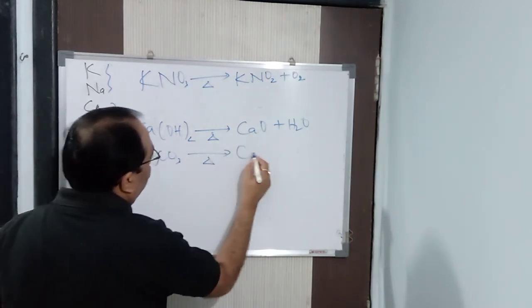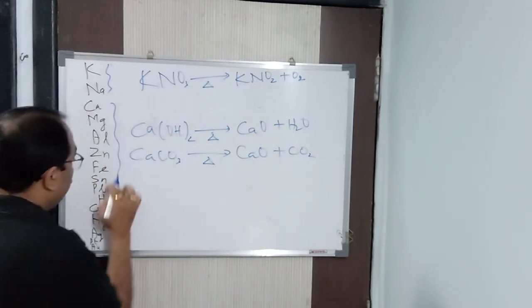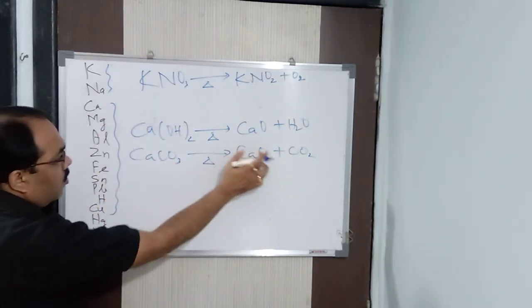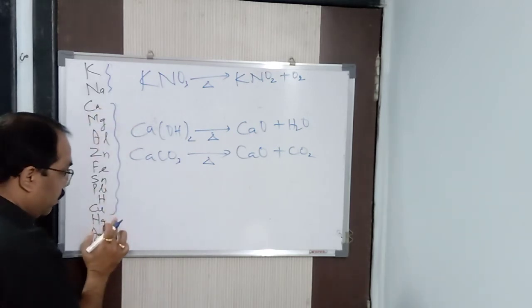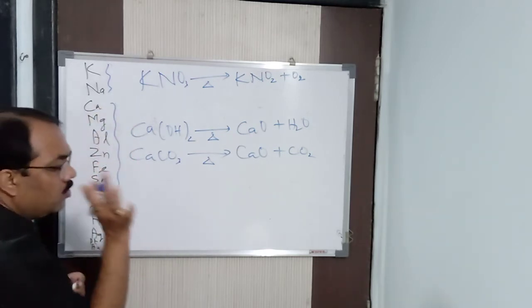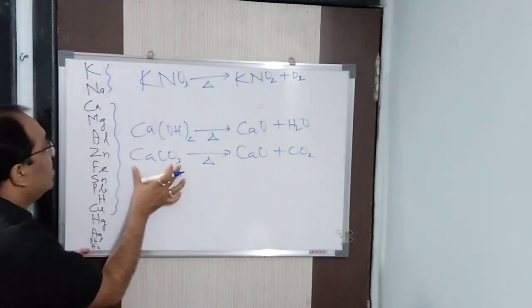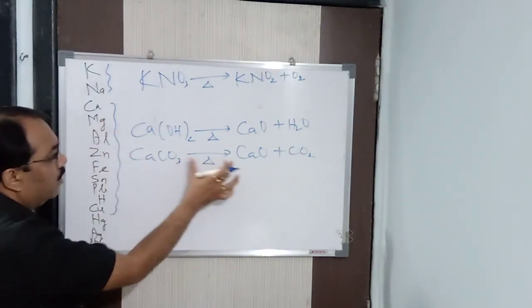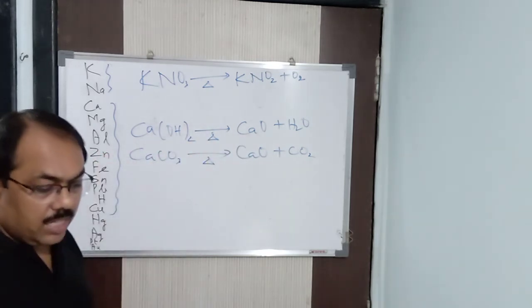heating will give you calcium oxide plus carbon dioxide. We can say that from calcium to copper, they decompose to give you oxide and carbon dioxide. Any carbonate from calcium to copper will decompose to give you oxide and carbon dioxide. I am giving an example for that reason: calcium carbonate. Suppose you take magnesium carbonate, it will give you magnesium oxide and carbon dioxide. If you take zinc carbonate, it will give you zinc oxide and carbon dioxide.